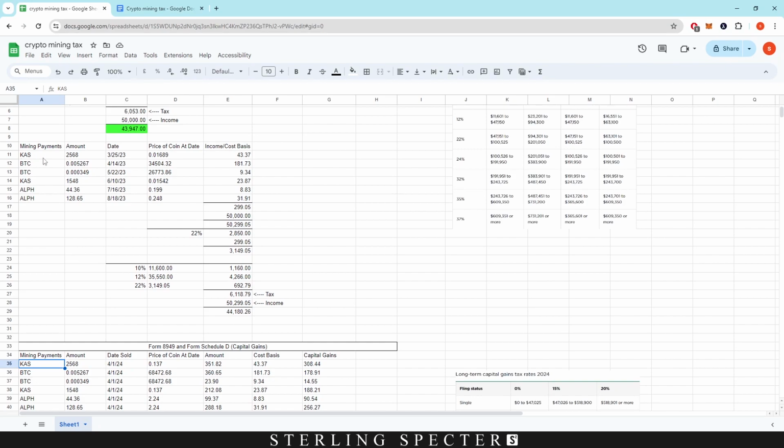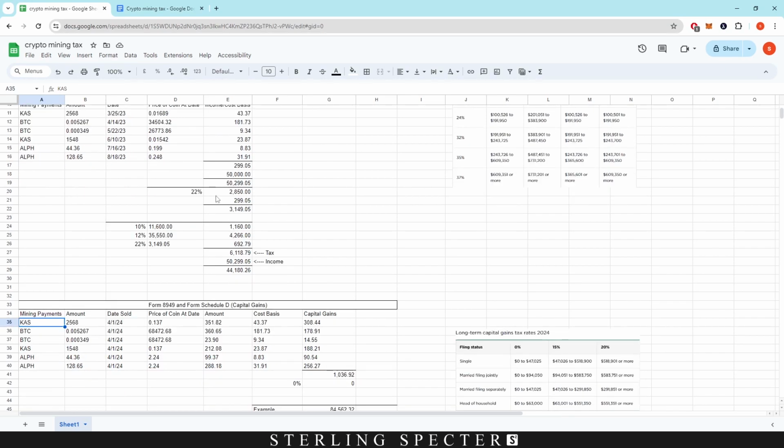So we have the exact same payments that we have up here, and then we have the date that we sold them, and the price of the coin at the date we sold them. As I said, I don't really know if it's by the hour or by the minute or by the day at the price of the coin. You guys can leave that in the comments, those Americans out there. And then the amount of coins obviously that we sold.